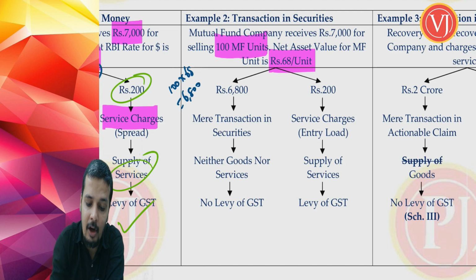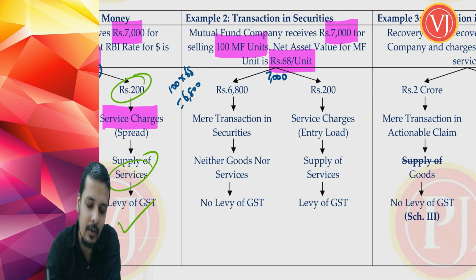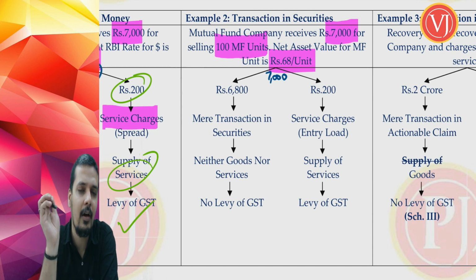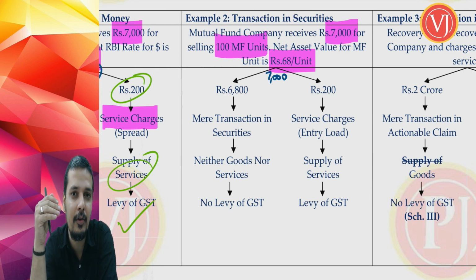But that did not happen. How much you have paid? You have again paid 7,000. I have taken the same numbers for the purpose of simplicity. You again ended up paying 7,000. Now I will tell that why we have to pay extra. If you recall your mutual fund chapters correctly, you have something called as entry load. Whenever you are entering inside mutual fund unit, you have to pay something called as entry load.